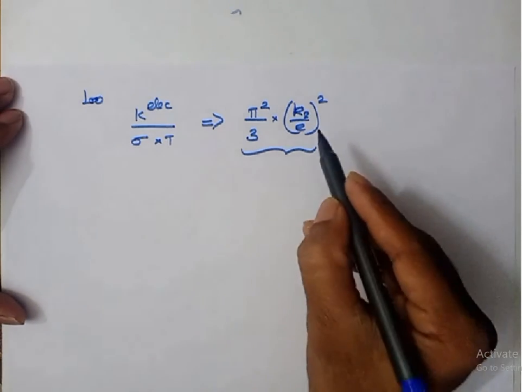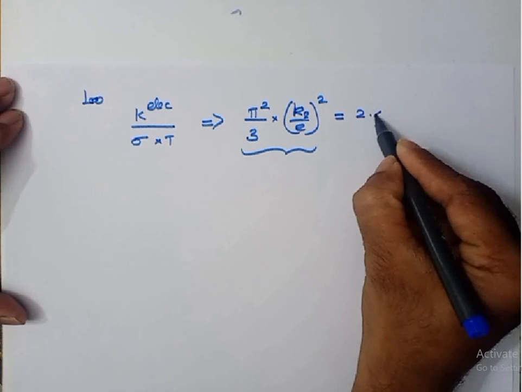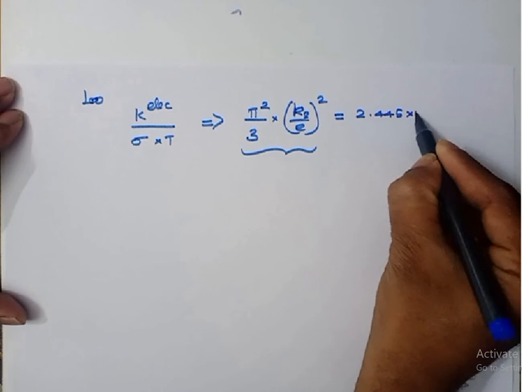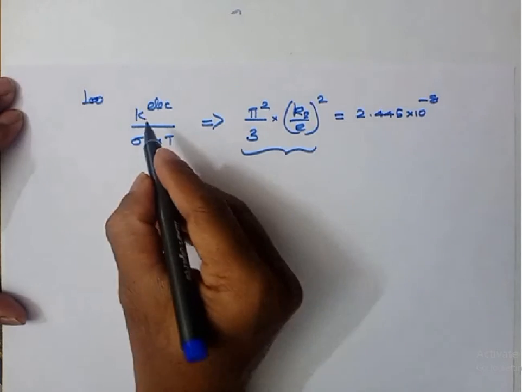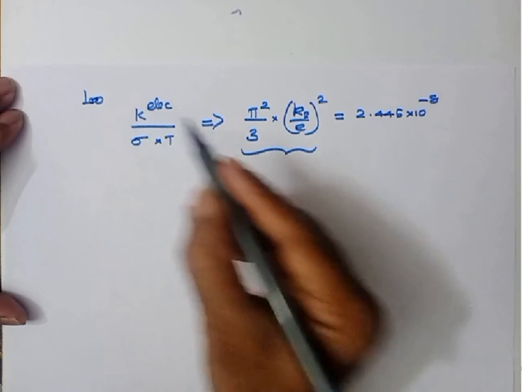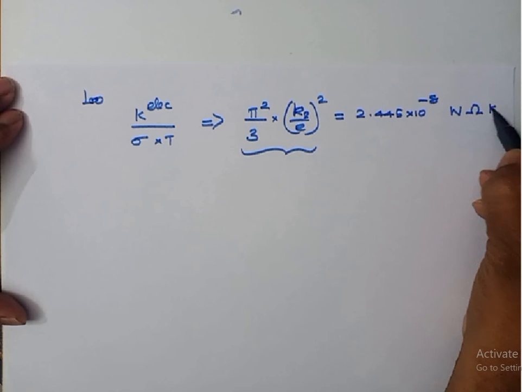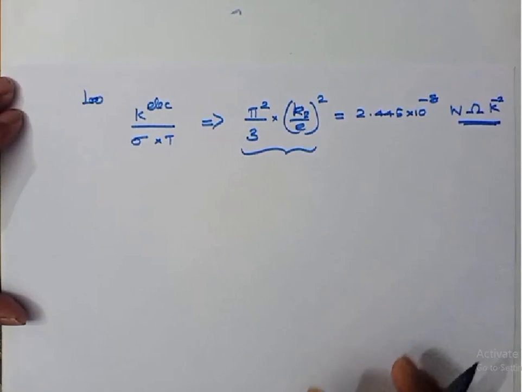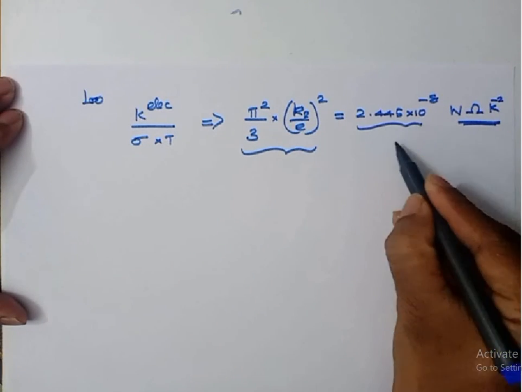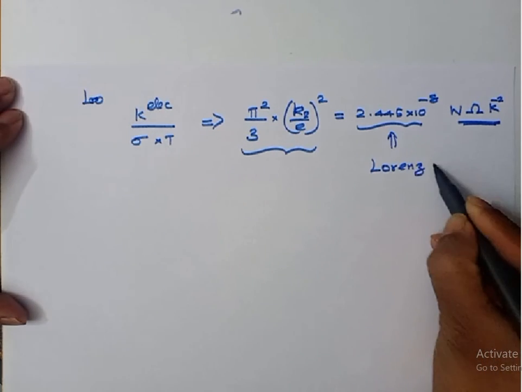This quantity is equal to 2.445 into 10 to the power minus 8, and you'll get watt ohm per Kelvin square as its unit. This quantity is what we call the Lorentz number.